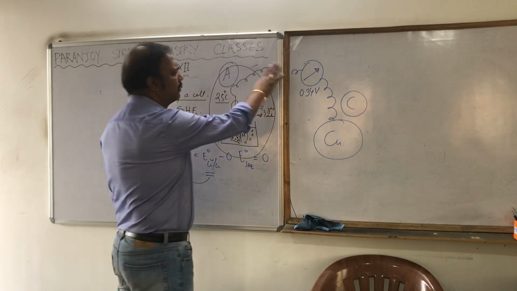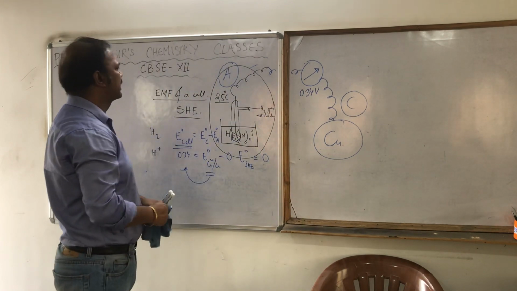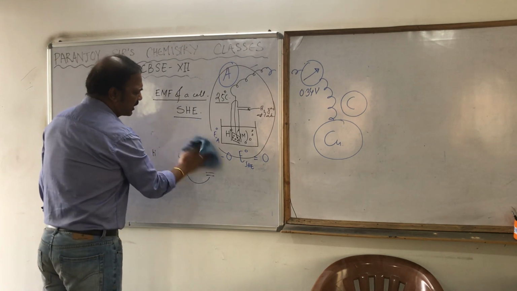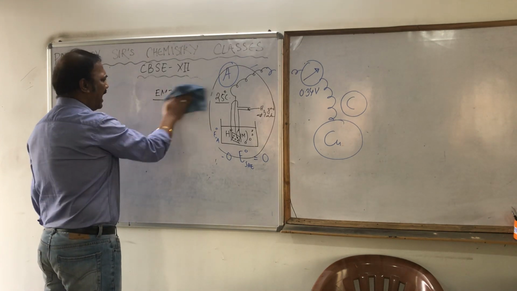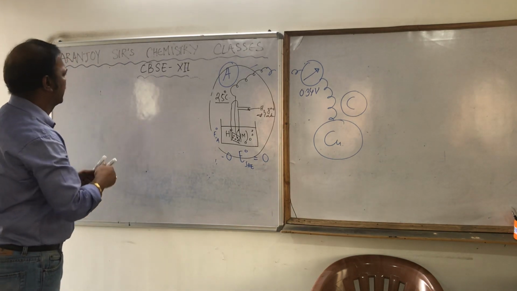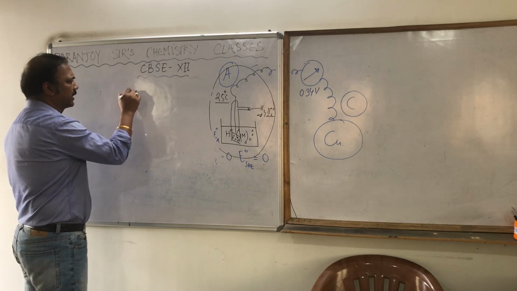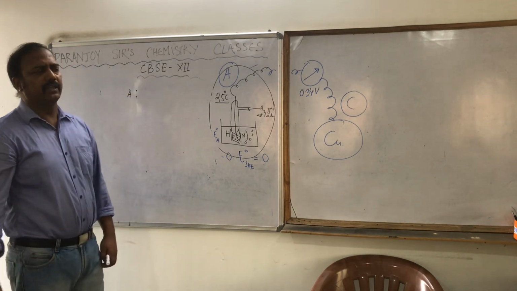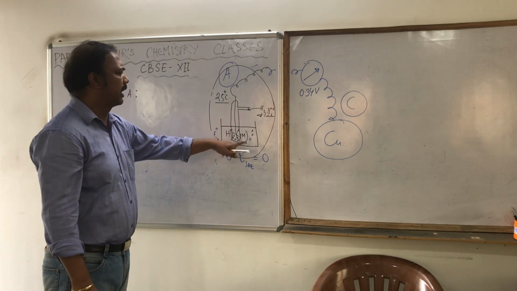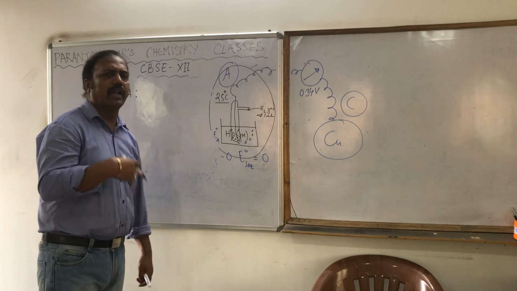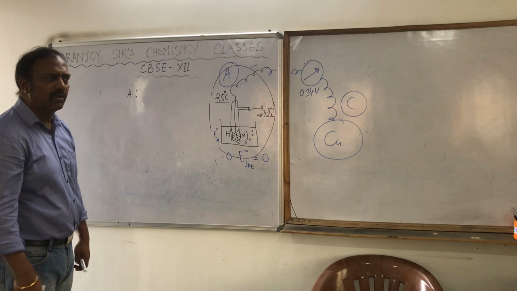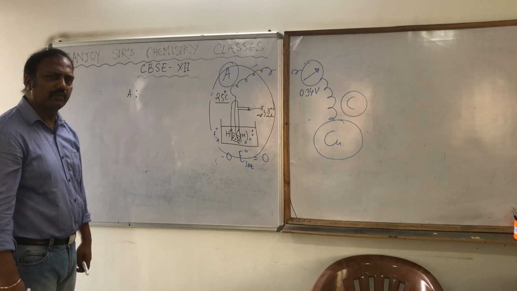Now if I ask you, just two reactions we are going to do. This is connected with copper. What are the reactions that are taking place at anode, at cathode, and what is the overall reaction? Let us just see it. At anode, oxidation happens. And what is there at anode? H2 and H+. Out of H2 and H+, which will undergo oxidation, means which will lose the electron? Obviously H2 will have the tendency to lose the electron.